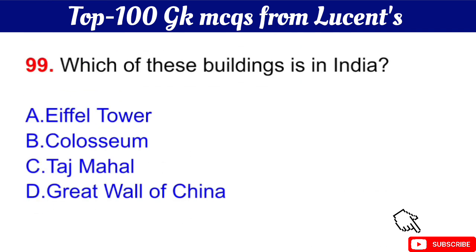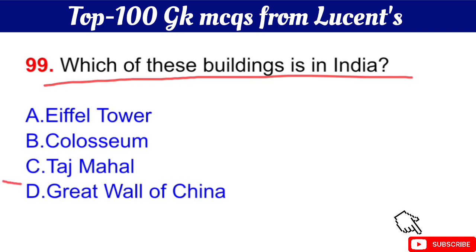Question number 99 is which of these buildings is in India? The right answer is option C, Taj Mahal.